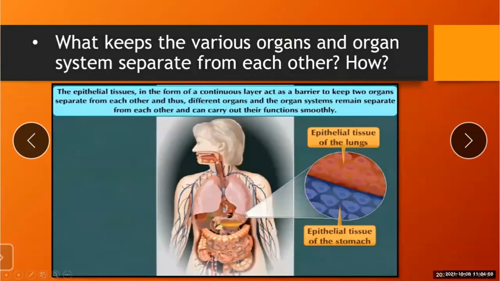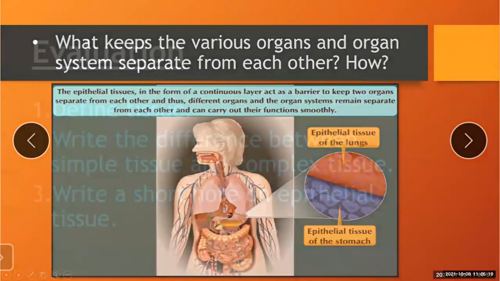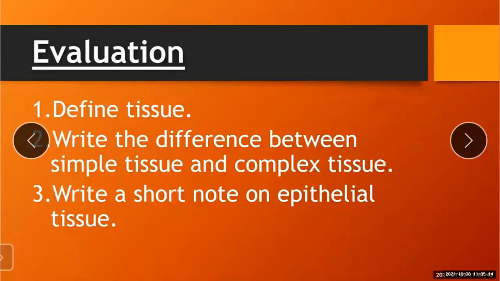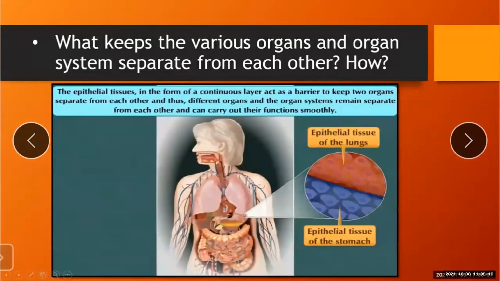See, in this picture, these are the epithelial tissues of the lungs and the epithelial tissues of the stomach. So in between, there are what? There are epithelial tissues. Understand up till here? What is the function of this epithelial tissue? So all this is about the epithelial tissue.